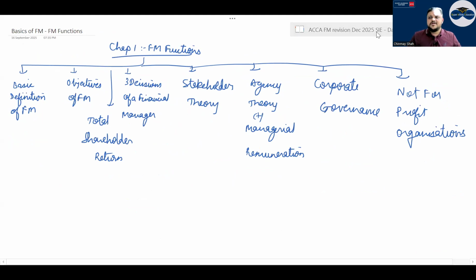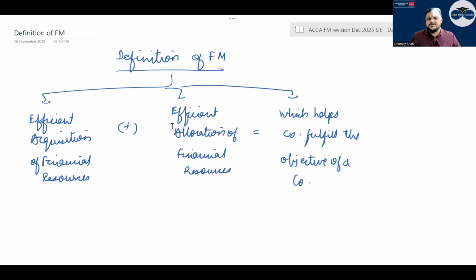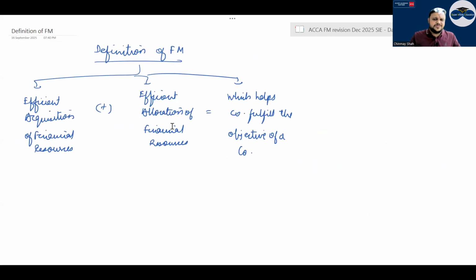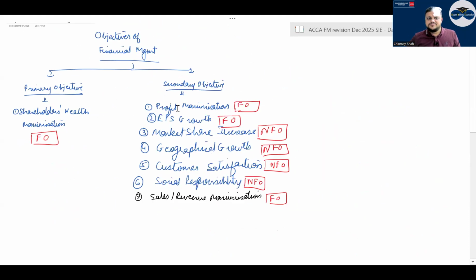The basics of FM. The basic definition of FM is very simple: efficient acquisition of financial resources and efficient allocation of financial resources, which helps the company fulfill its objectives, correct? So what are the objectives of the company? Primary objective and secondary objective. The primary objective is shareholder wealth maximization, and that is a financial objective.